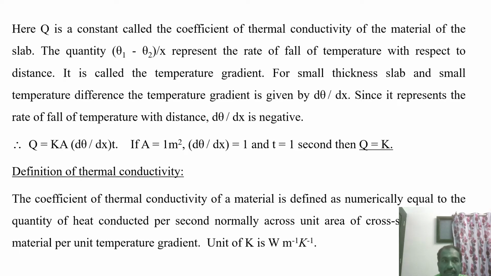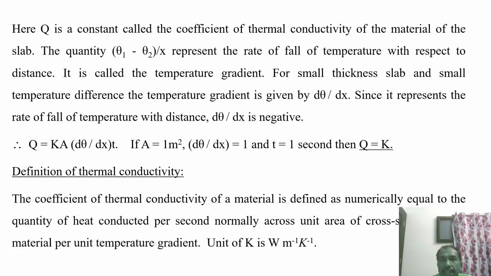For a small thickness of the slab and a small temperature difference, we can take the temperature gradient as d theta by dx, since it represents the fall of temperature with the distance. The d theta by dx is going to be a negative quantity. Automatically, the total energy transfer is Q equal to K A d theta by dx into t. So here, if we put ideal quantities, A is 1 meter square, d theta by dx is 1, t equal to 1 second.